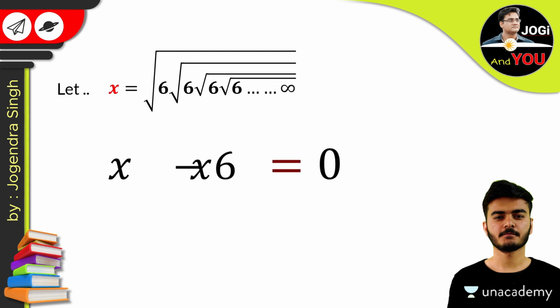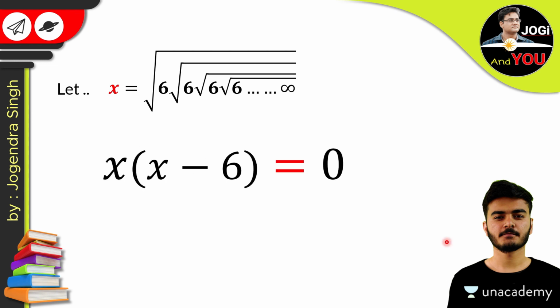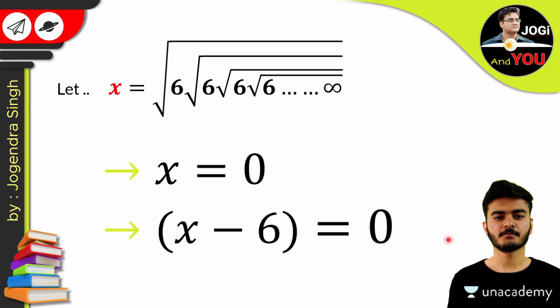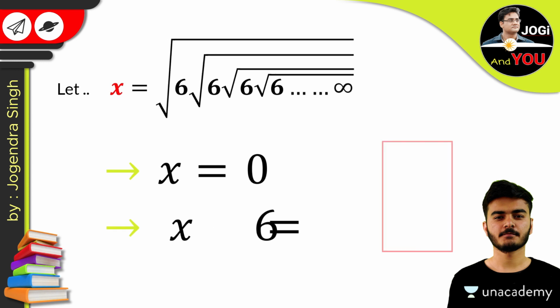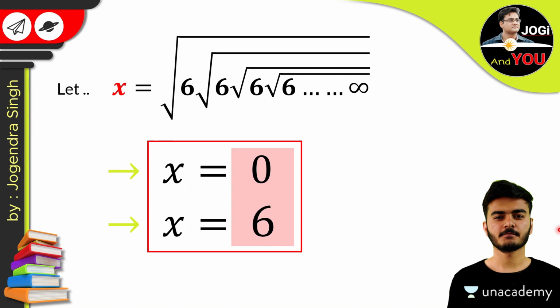Take x as common, so this is the same form we did before. Write x is equal to 0 one time and write x minus 6 is equal to 0 one time. So solve this, transfer minus 6 to the right side. So our final solution is x is equal to 0 and x is equal to 6.